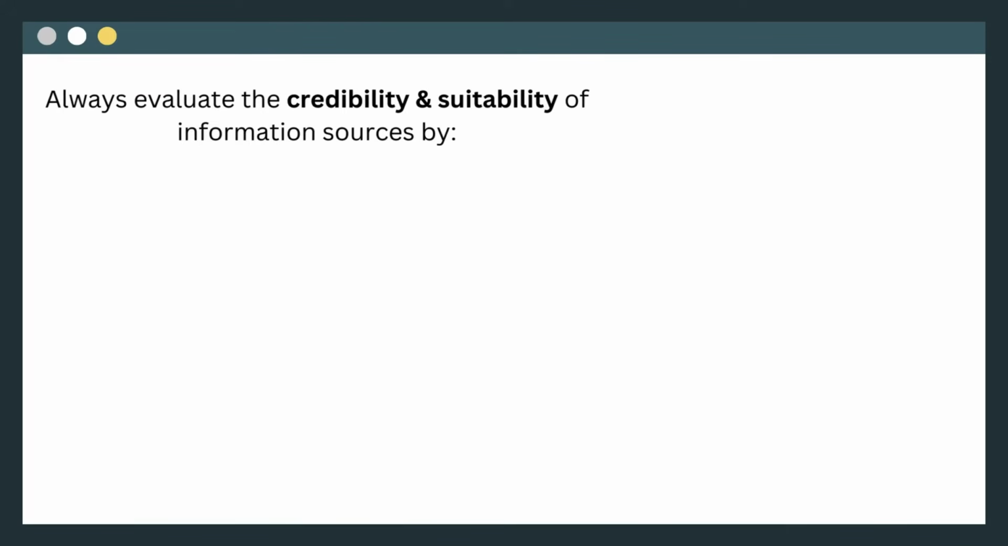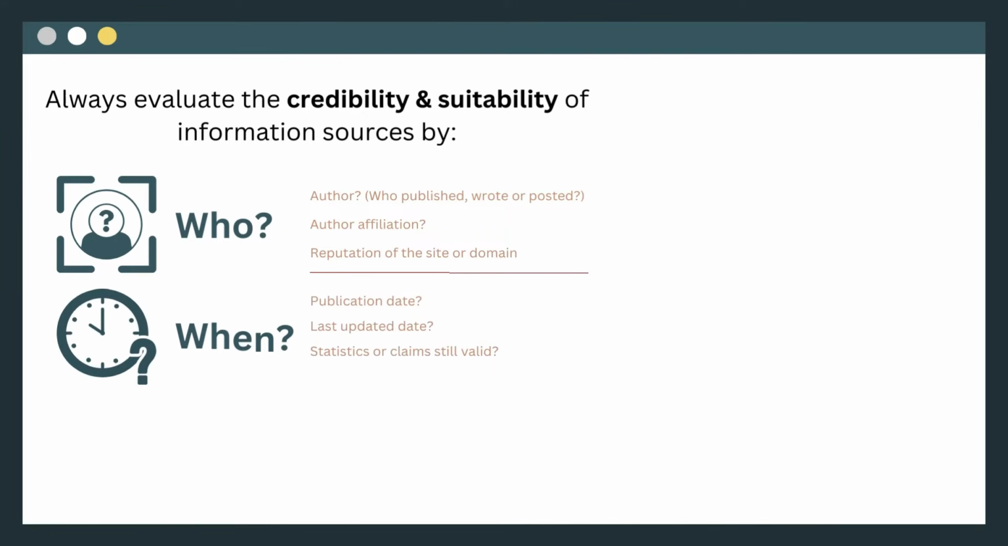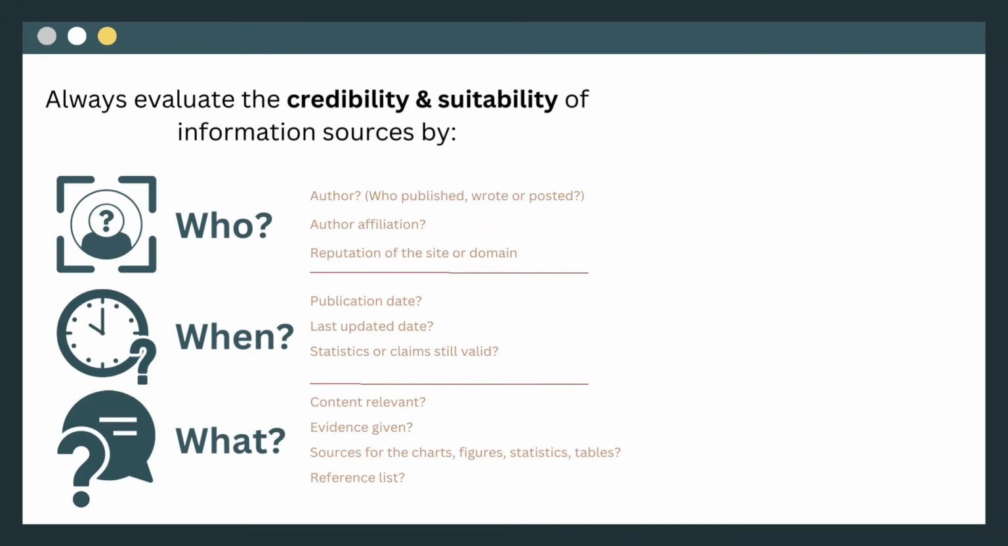Let's remember the 3 W's. 1. Who wrote it? Consider their relationships and affiliations. 2. When was it published? The recency of the information is crucial. 3. What are their motivations and standpoints? Are they biased or objective?